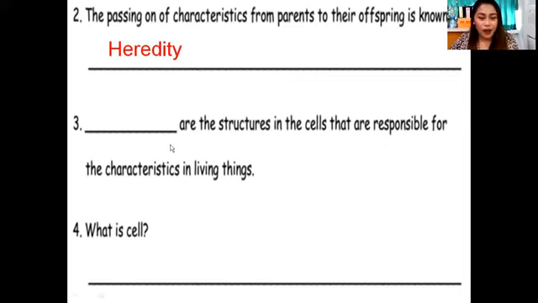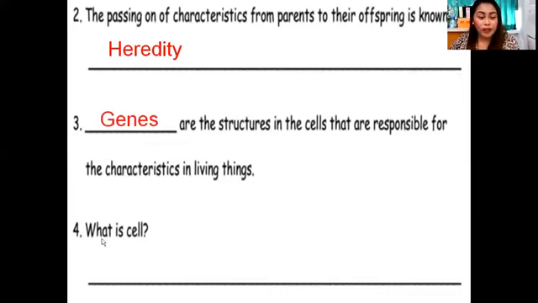Next, number 3, blank are the structures in the cells that are responsible for the characteristics of living things. Again, characteristics, like hair color, eyes color, skin color. What structure is responsible for that? What instructions? It is what we call genes.